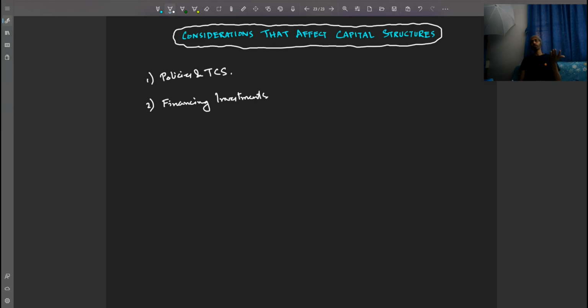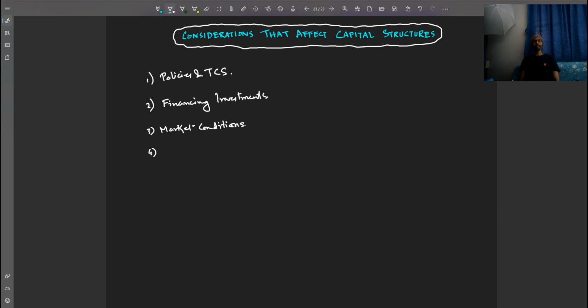Number three, market conditions. Let's say when the management projects that the future is looking a little bit distressed, they may stay away from issuing debt, right? Or let's say if they project that the stock markets may grow further, they may resort to public offering of stocks, right?